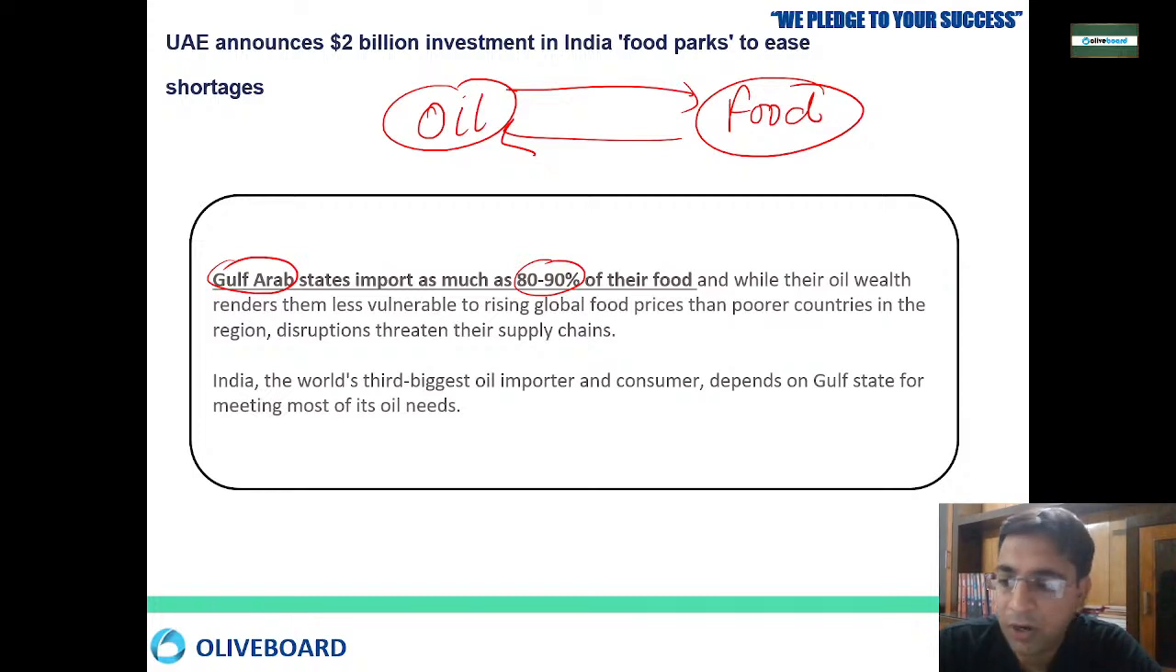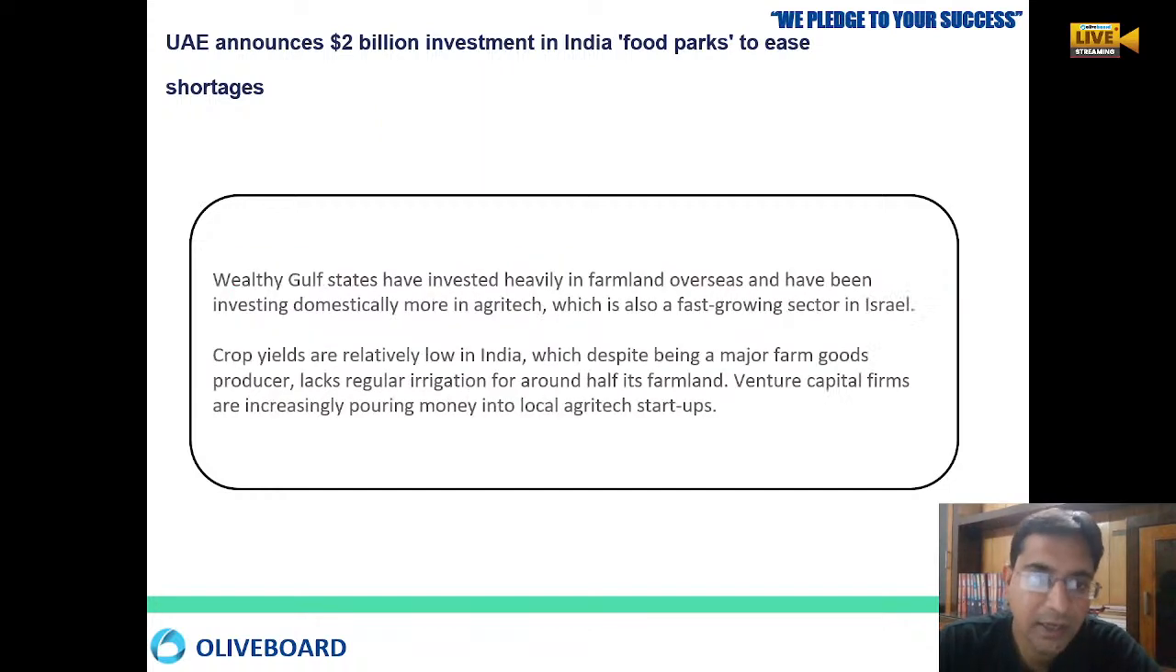We have to make sure that if there are any issues with the world food crisis, when any food crisis happens in the world, we talk together and make sure that we remain on the safer side. That is why this investment is going on throughout the world. Wealthy Gulf states like Qatar, UAE and Saudi are also investing heavily in farmland overseas, because most of the Gulf states are mostly desert regions. They are also providing agri-tech, like Israel is providing agri-tech technologies to India.